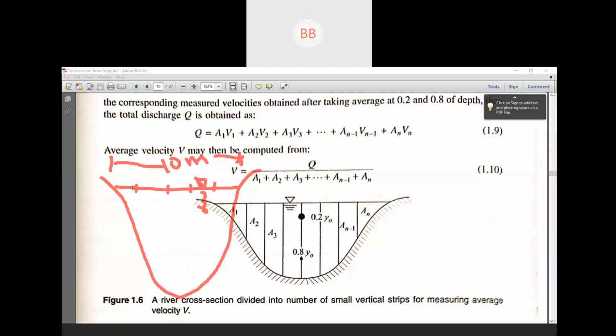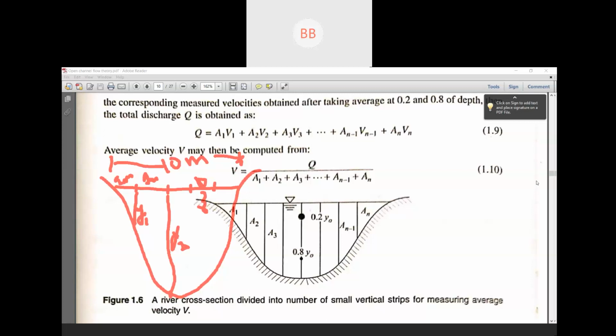Okay, so after 1 meter, we are going to measure the depth of flow, that is y1. Then again after 1 meter, we are going to measure the depth of flow at y2. See, this 1 meter is not your standard value. You can take 2 meter, 3 meter, it's up to you. The more sections you take, the more accurate result you are going to get. Less sections, you will get less accurate.